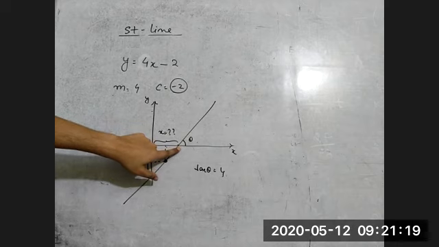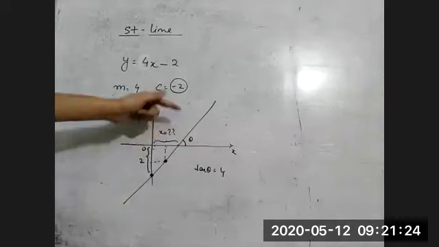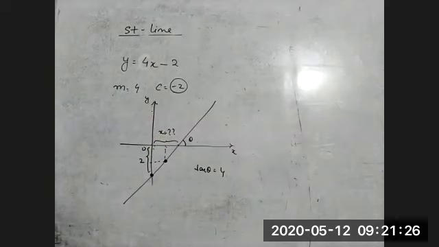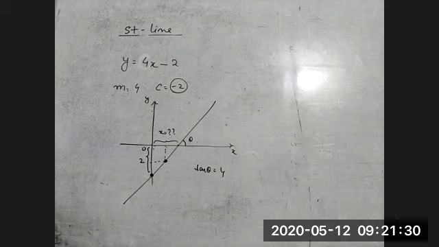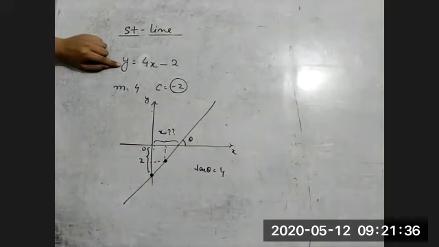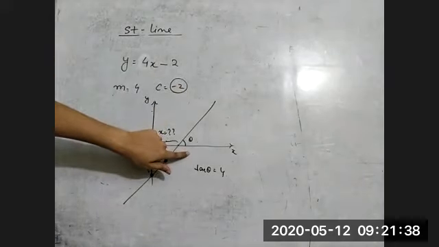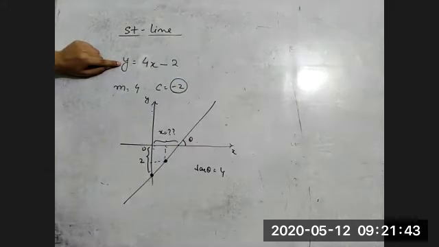Now, whenever the line intersects the x-axis, of course the y value is 0. So for this point, we have only the x coordinate, but we don't have a y value. For finding this x, just put y is equal to 0, because this line intersects the x-axis.